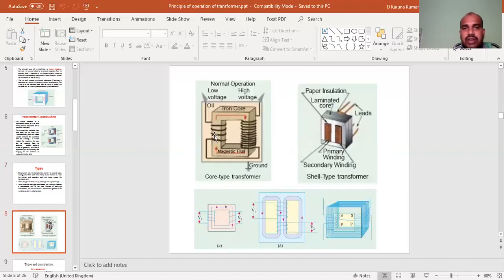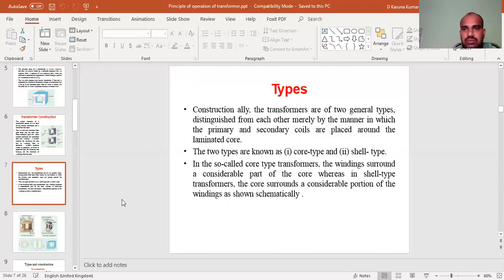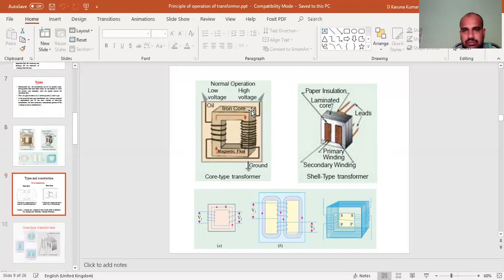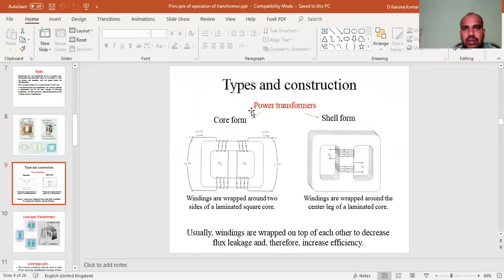This is an example diagram of core type transformers. This one is called the primary winding. In this core type transformer, the winding is surrounded by the core. The core surrounded by the winding is called a shell type transformer. These are examples of core type transformers and shell type transformers.